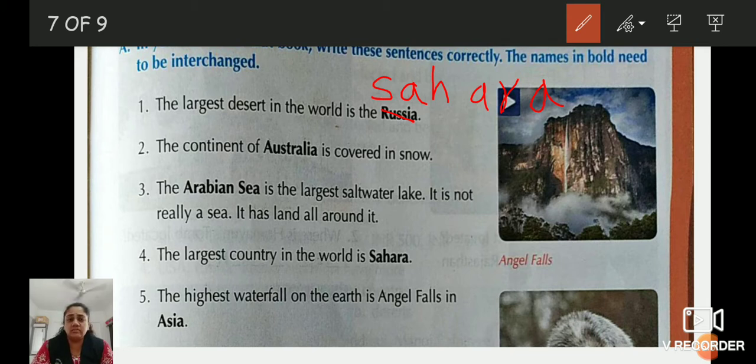Do you think so? No, it is wrong. So the correct answer is the continent of Antarctica. The continent of Antarctica is covered in snow. So we have to cut this word and write down Antarctica over there. Write down the spelling.